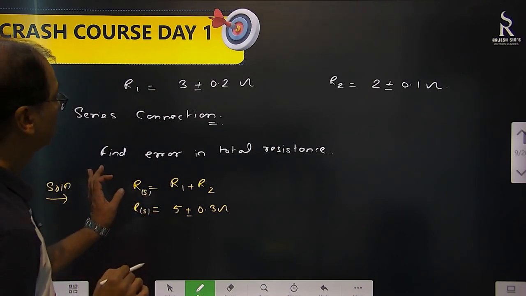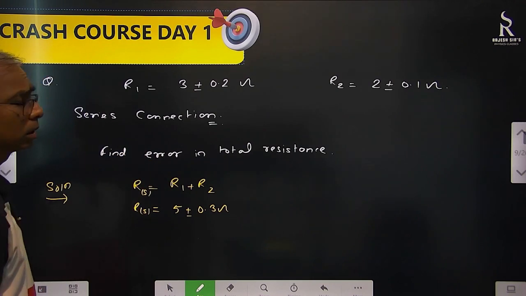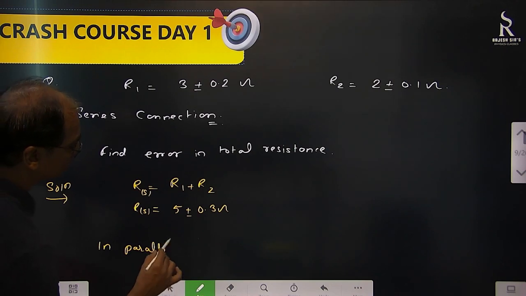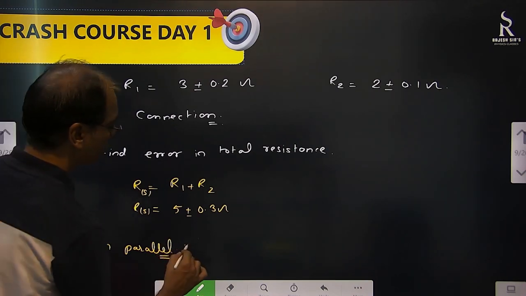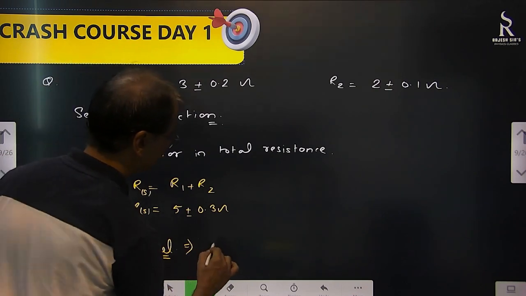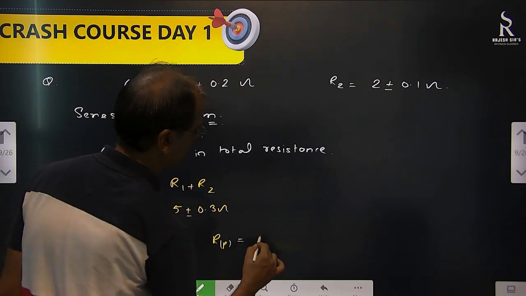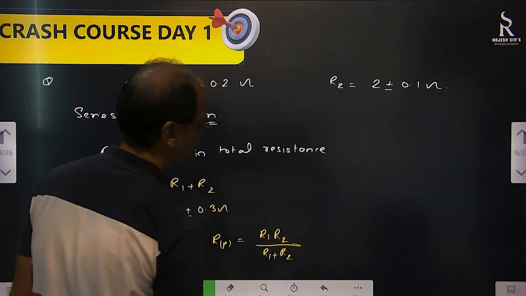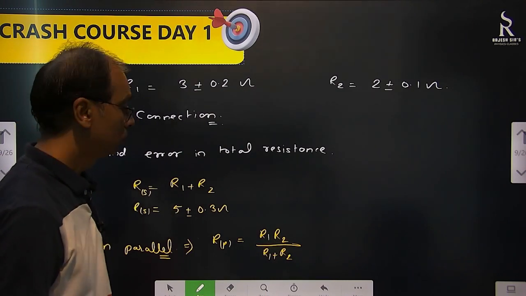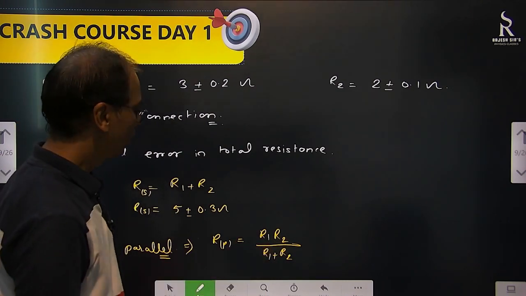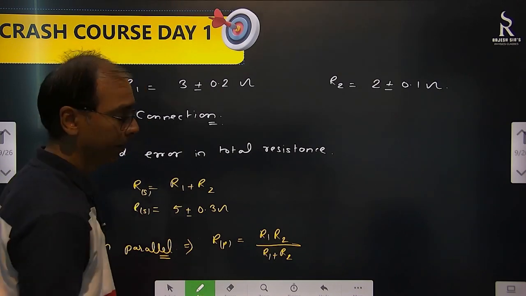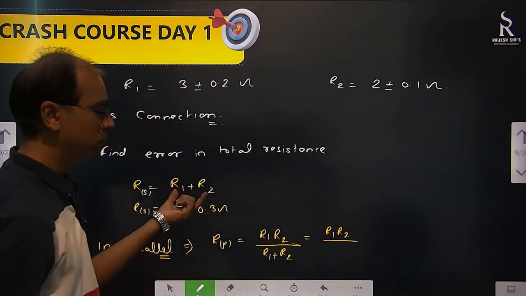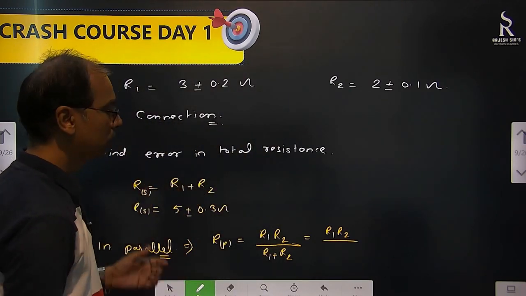Now question is, let's connect them in parallel and then again find the same thing. In parallel what's going to happen? So parallel, what will be the resistance? We say Rp is actually R1 R2 by R1 plus R2. Correct. What I'll do is, I'll write it in a different way. R1 R2 by R1 plus R2. R1 plus R2 is this only, so I am going to write it as Rs.